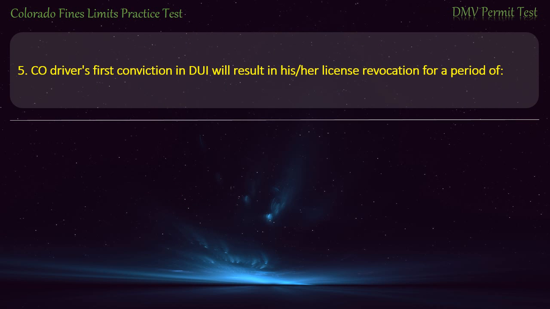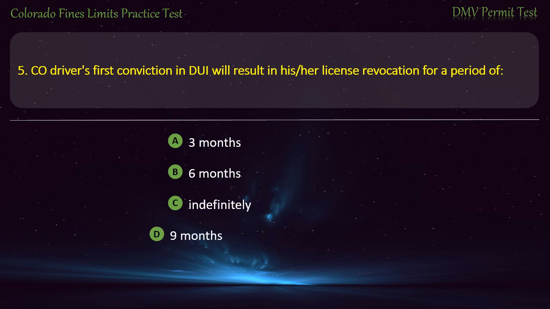Question 5. A Colorado driver's first conviction in DUI will result in his or her license revocation for a period of 3 months, 6 months, indefinitely, 9 months. Answer. 9 months.